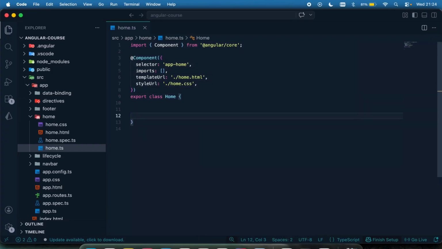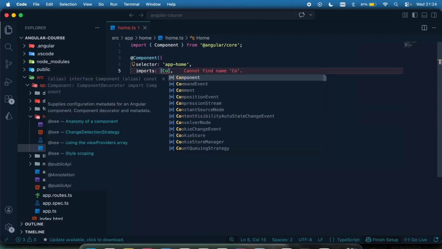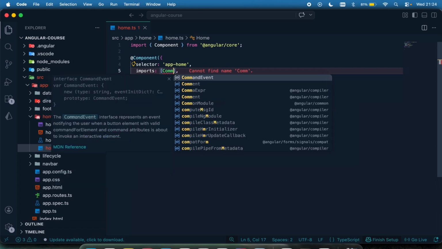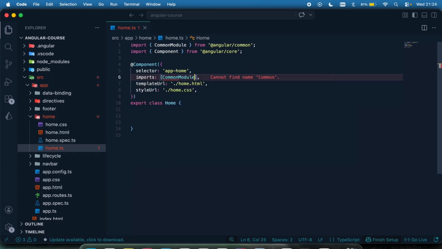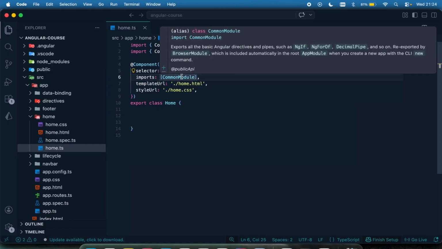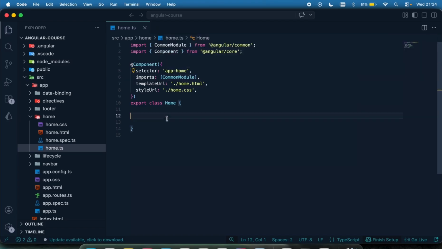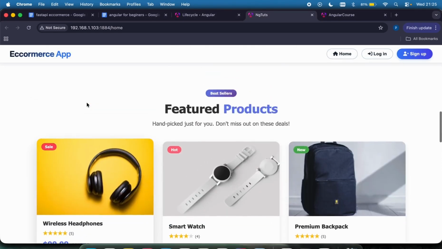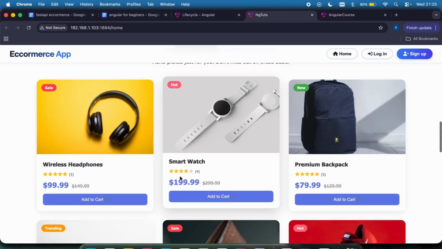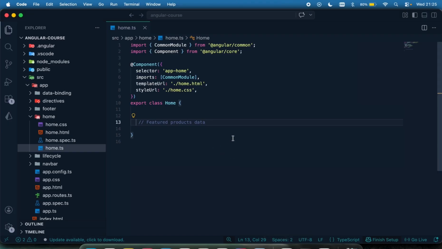Within this component, before then, I'm going to bring in the common module because I'm going to be using Angular directives in my template. So I have the common module right here, so I can use my for loop, my if-else statements, switch, etc. Right here, I need to have my feature products. This is going to bring these products right here. The data for this product is what I want to have up. So I'm going to call it featureProducts.